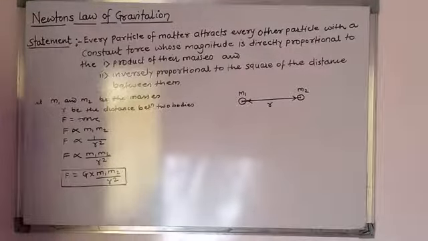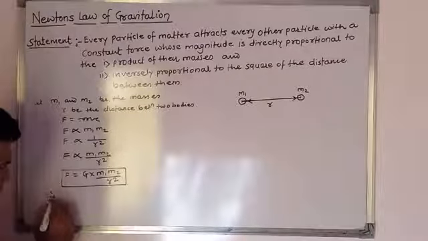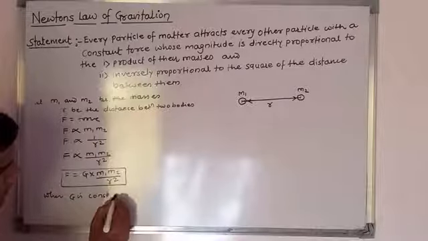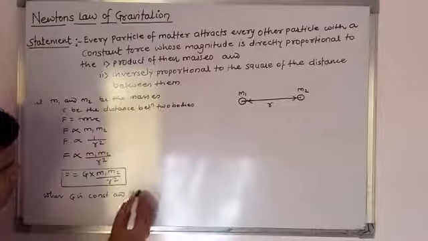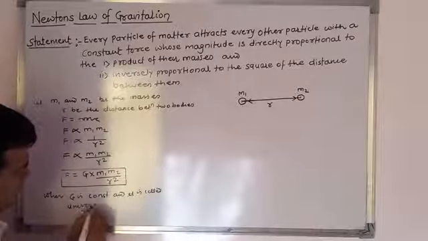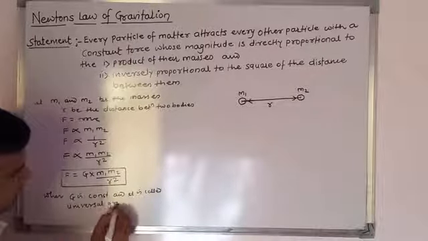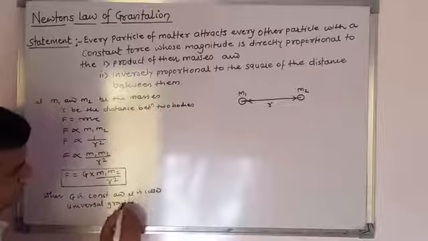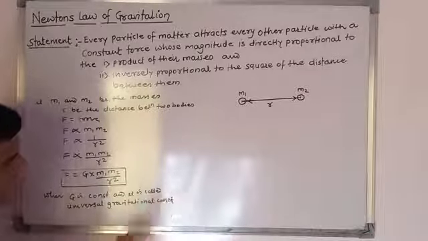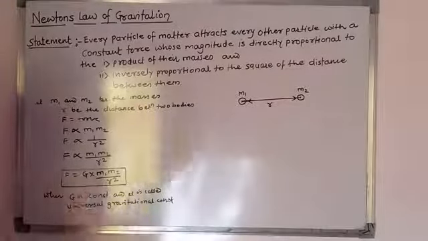Where this G is a constant and it is called the universal gravitational constant.